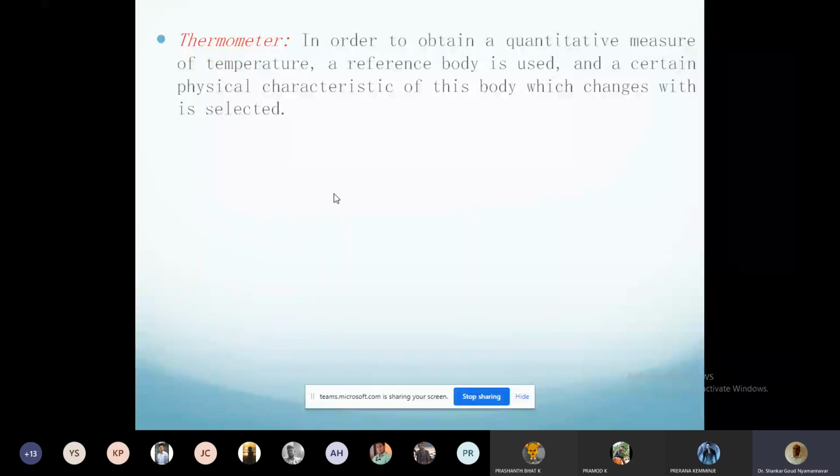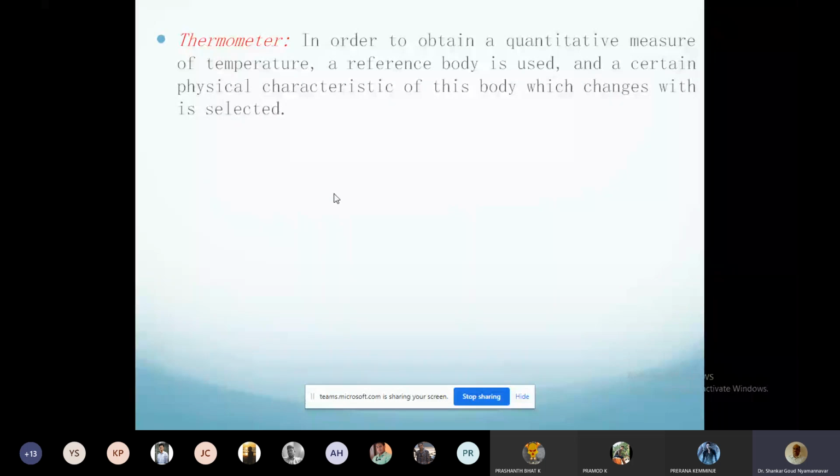So now the height of the mercury column is a direct function of temperature. There is a one-to-one correspondence between temperature and the height. Right? So if you look at here, the property that changes with the temperature is actually volume.